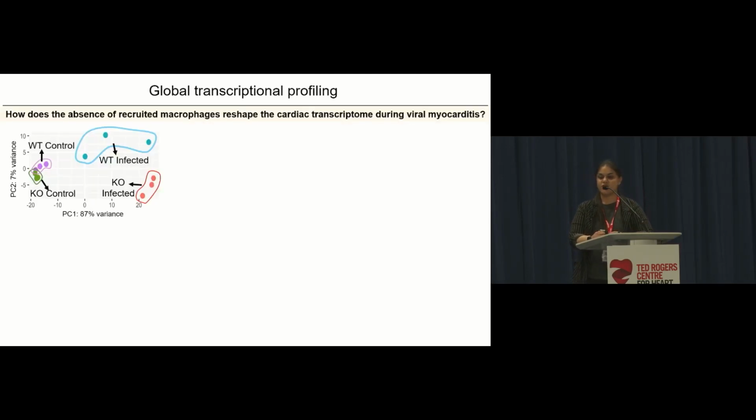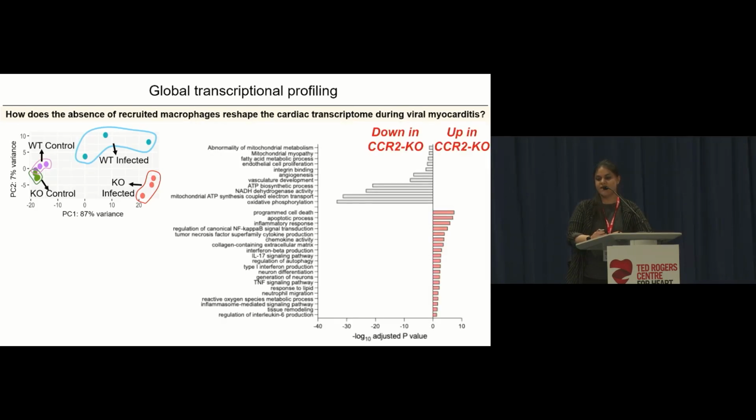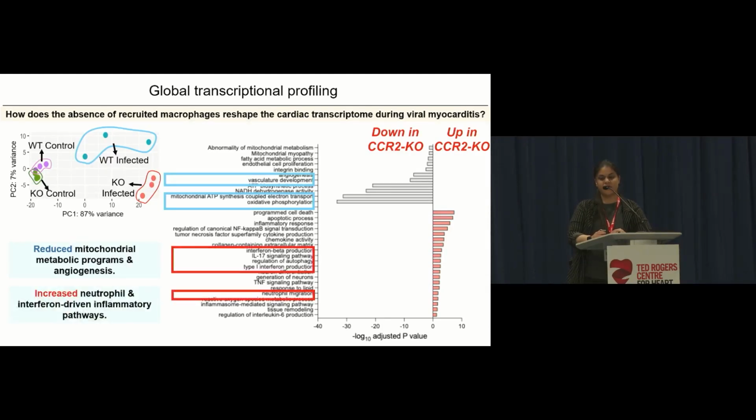And so at this point, I wanted to gain more mechanistic insight. And so I asked the question of how the absence of recruited macrophages can reshape the cardiac transcriptome during viral myocarditis using bulk RNA-seq of total cardiac tissue. And I'd like to focus on just comparing the wild type versus the knockouts. And here I saw that the major pathways that were reduced in the CCR2 knockout mice were mitochondrial metabolism and angiogenesis, whereas I see increased neutrophil and interferon-driven inflammatory responses.